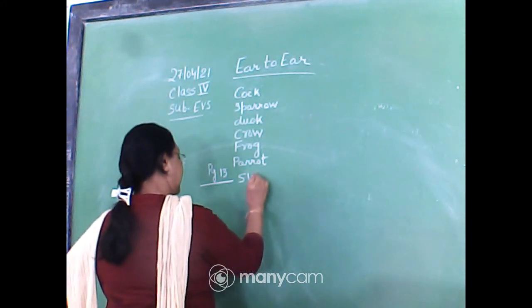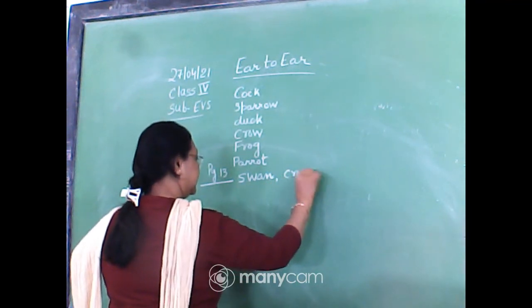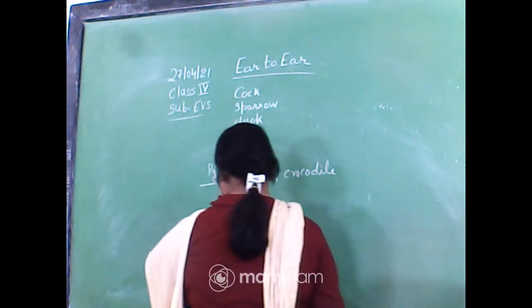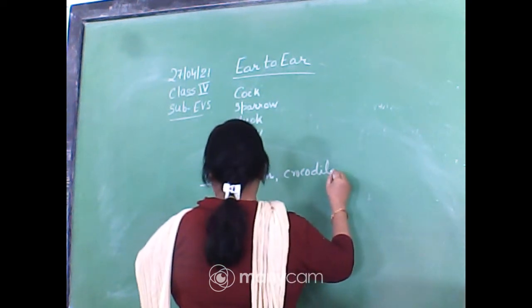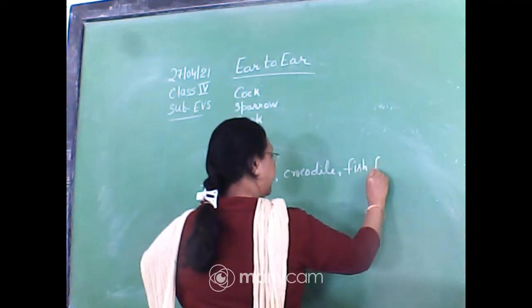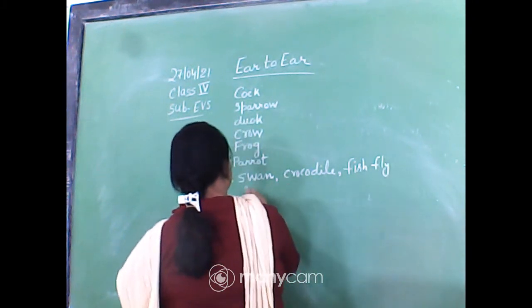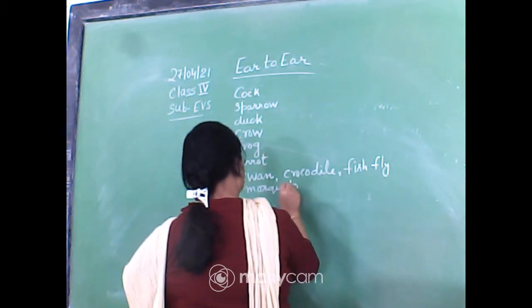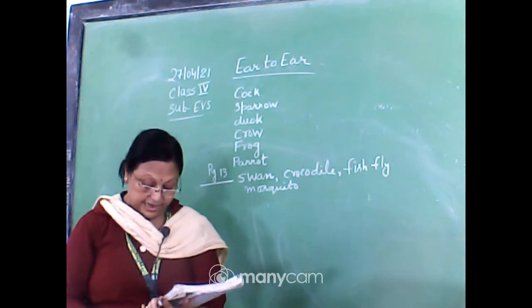Swan, crocodile, fish, fly, mosquito, and yes, these all names we can write.